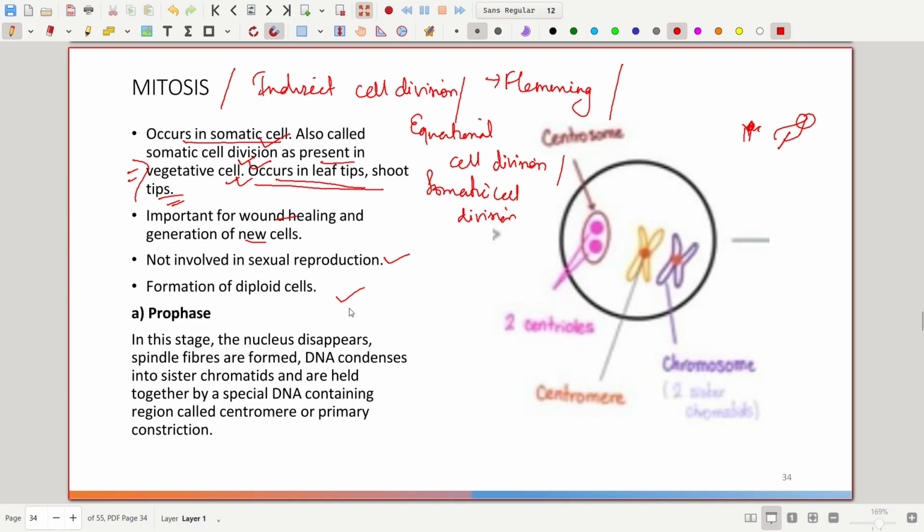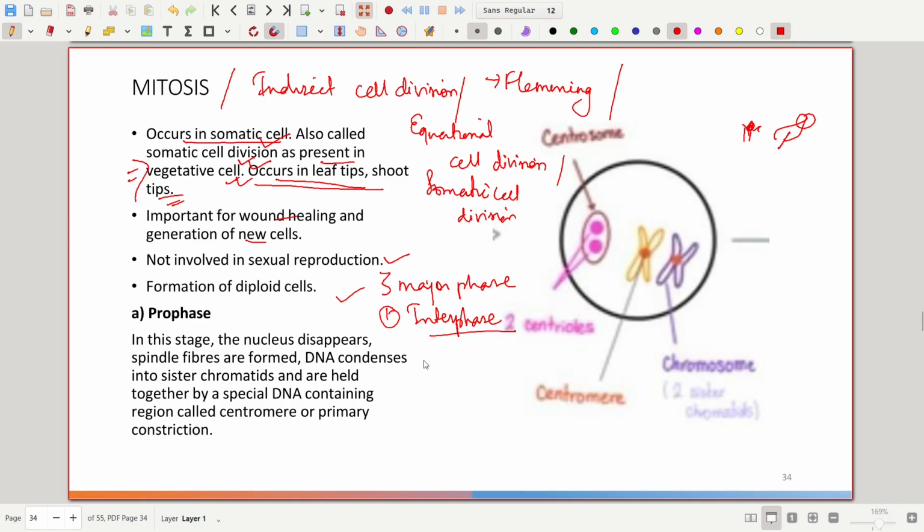So first of all, it has been divided into three major phases. And the first phase is obviously the interphase. It is the stage between the end of one cell division to the beginning of another cell division, and during this phase, the nucleus and the cell become enlarged, replication of DNA takes place, duplication of cell organelles occurs, and the nuclear membrane and nucleolus are well developed, and so on.